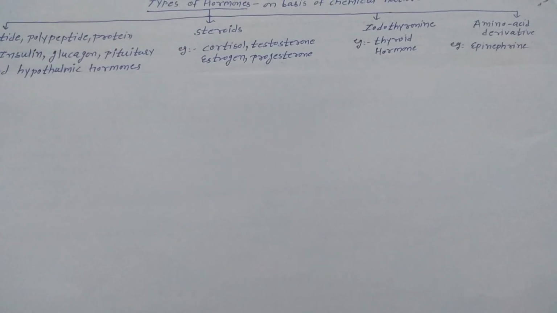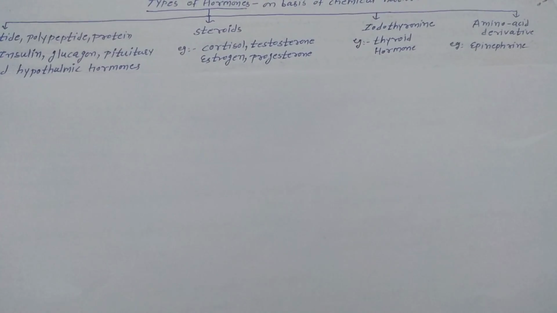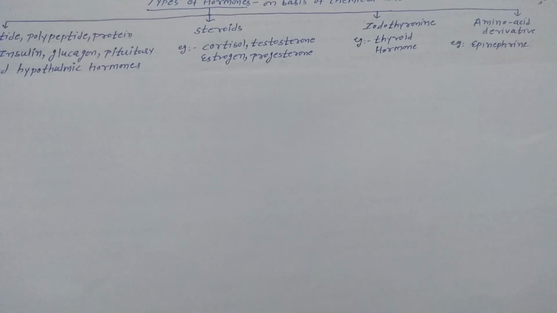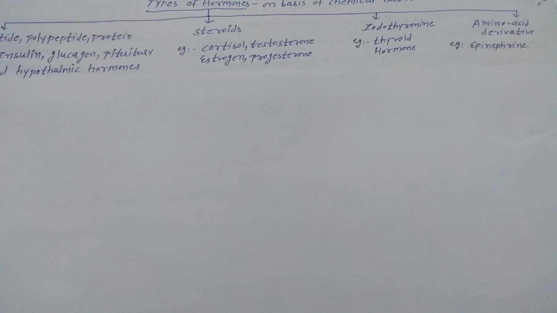Third is iodothyronine, meaning the hormones of thyroid gland are iodothyronines. T3 and T4 are thyroid hormones.